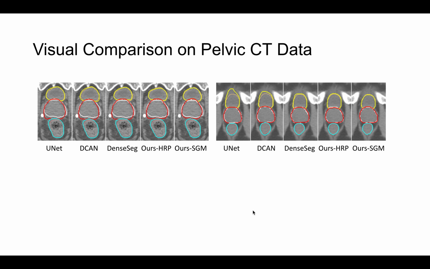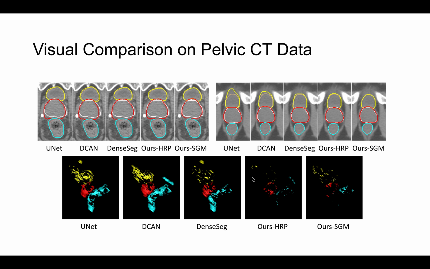Then we show the visual comparison on the more challenging dataset, the prostate CT dataset. We can see that our proposed methods achieve better delineation for the prostate, because it is actually quite challenging.